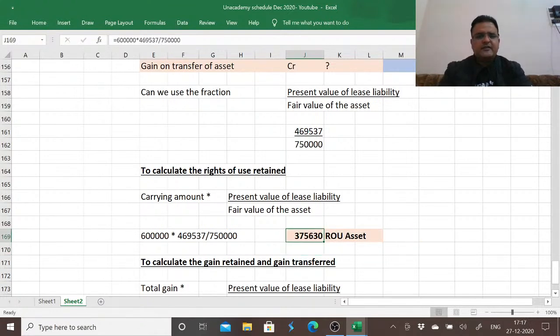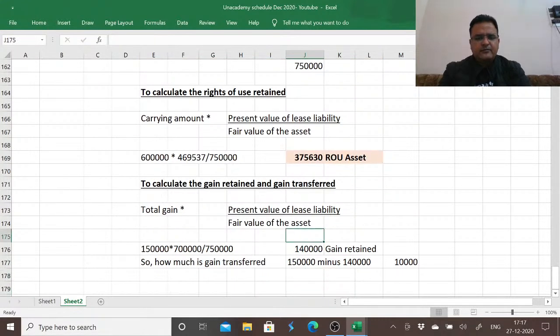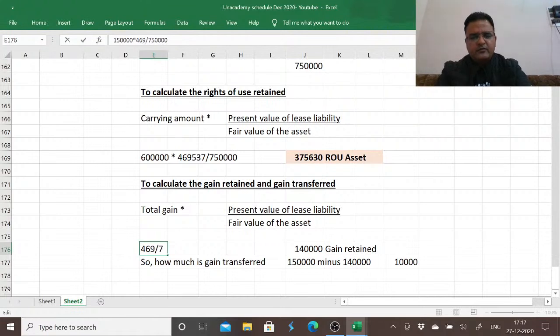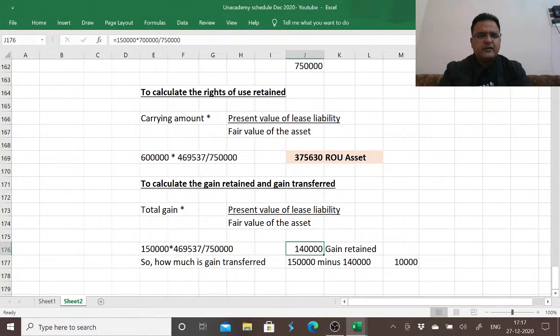The ROU asset is actually 375,630. We use the same fraction for the gain as well, 1,50,000 into 469,537. It gives us the amount retained.